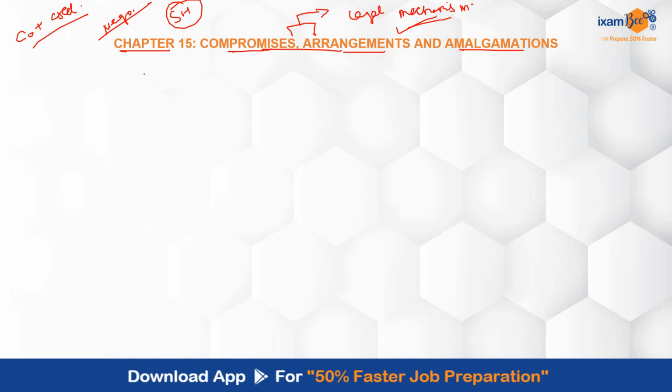Now if we talk about the term arrangement, what does arrangement mean? So arrangement typically, we can say, will involve restructuring of the company's affairs, operations, ownership structure through a formal plan which will be approved by the creditors, regulatory authorities, shareholders and all. So in that particular way you can say what arrangement is basically, and that can be arrived at between the company, its creditors, members, etc.